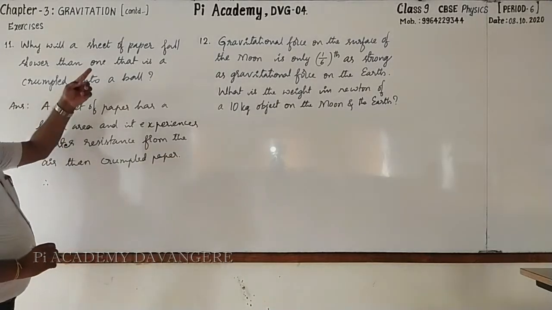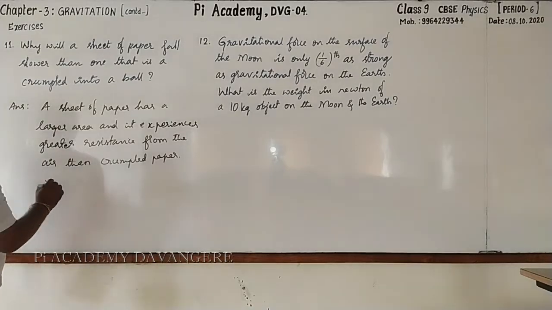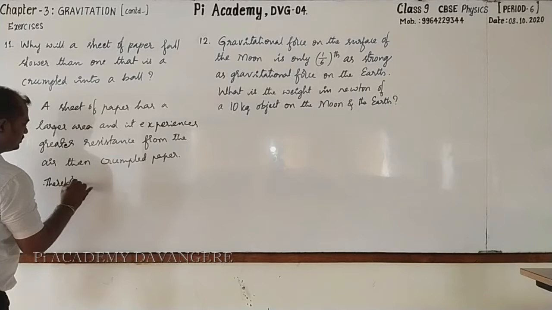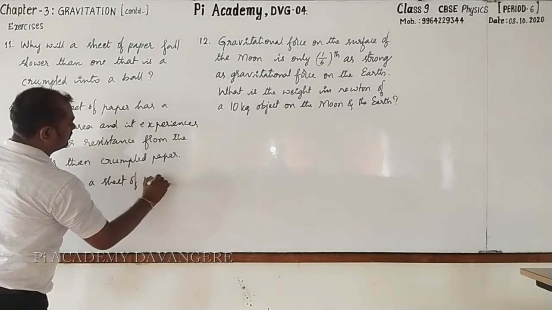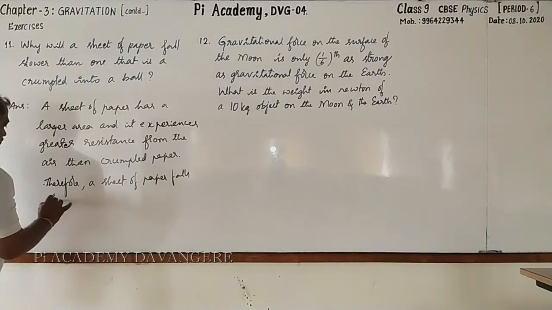Therefore, a sheet of paper falls slower.